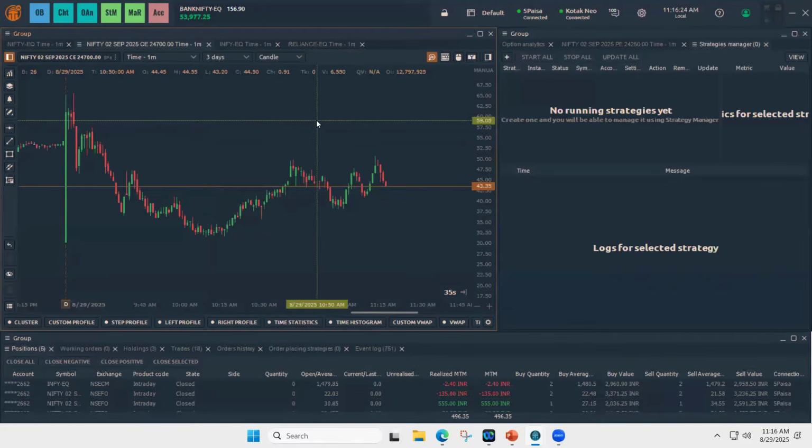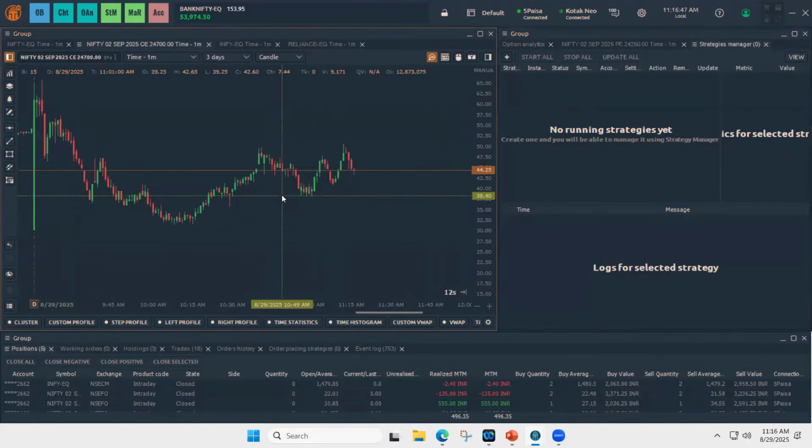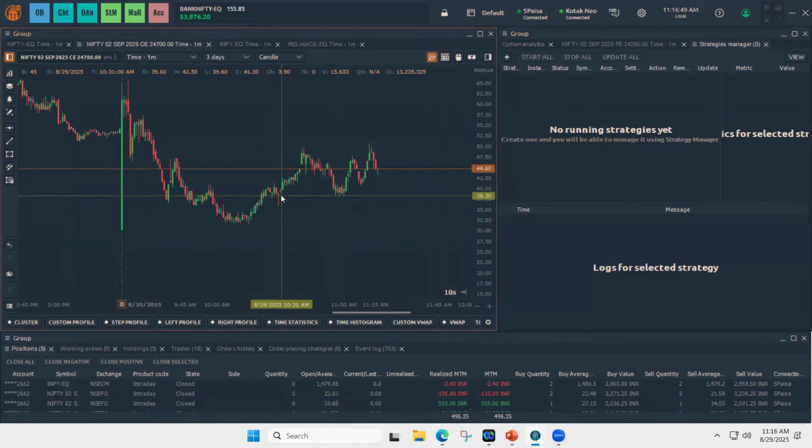So with this QTA, if you have a strategy and you start a strategy, all the logs will be noted and logged in the strategy manager panel, where you can go back and see on a particular day where you performed the strategy, where you started, on what basis you started, so that you have an option to backtest.